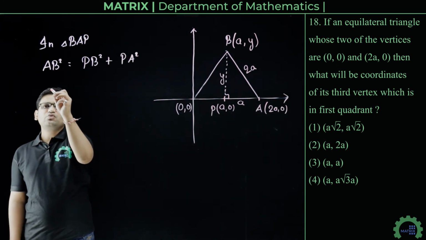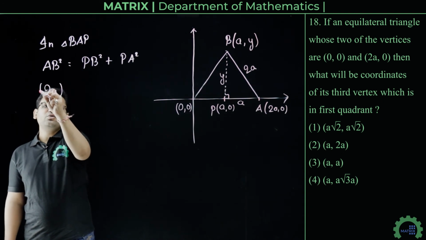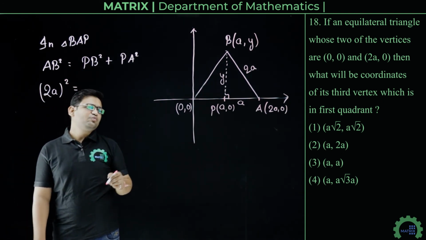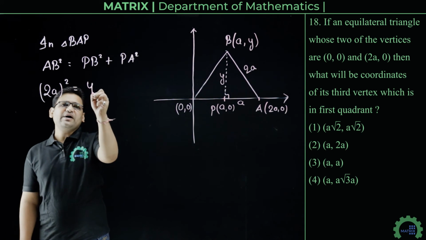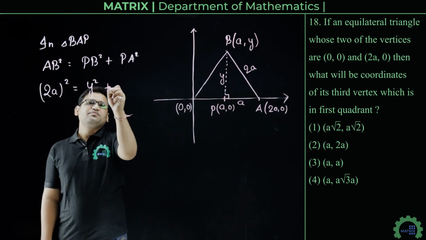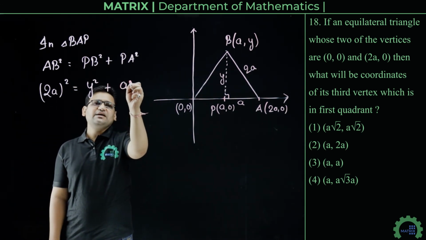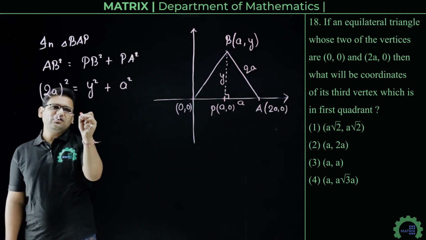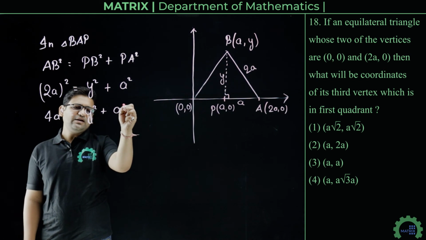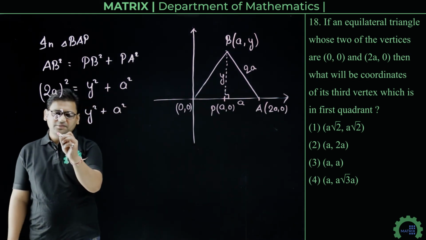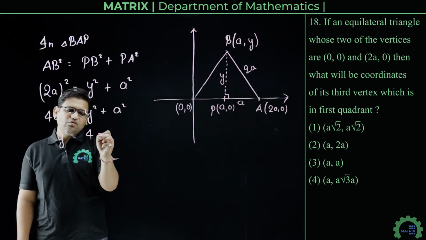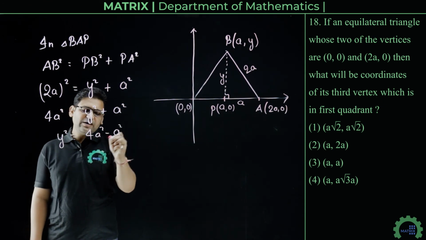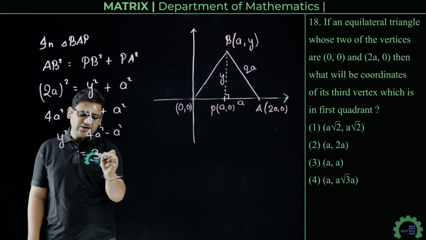So AB is 2a, so (2a) whole square will be equal to PB square, that is y square, which we need to find, plus PA square, that is a square. So from here we can write 4a square equals y square plus a square. So y square will be 4a square minus a square, that is 3a square.